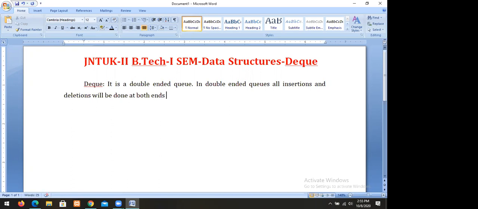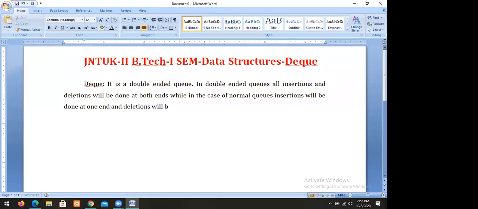While in the case of normal queues, insertions will be done at one end, and the deletions will be done at another end.